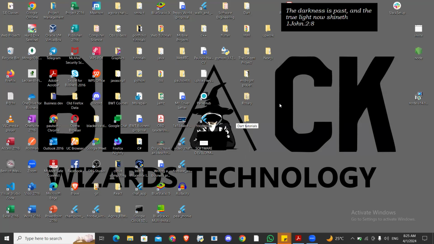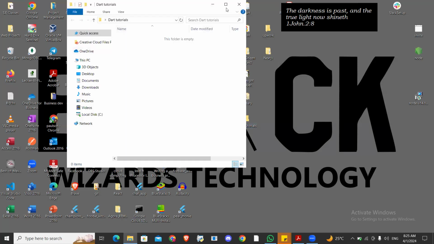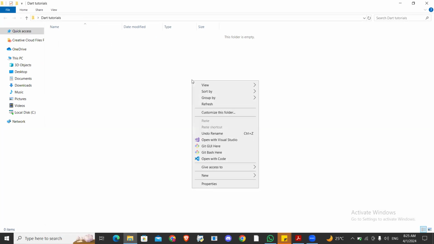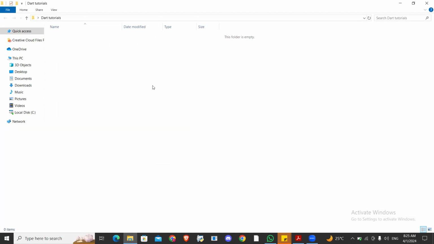So now, open this folder. Another thing you can do, now that we want to run this on the command line, is right click, just like you did before. You will see Git Bash again. Right click, you will see Git Bash, or you can press Control Shift P.